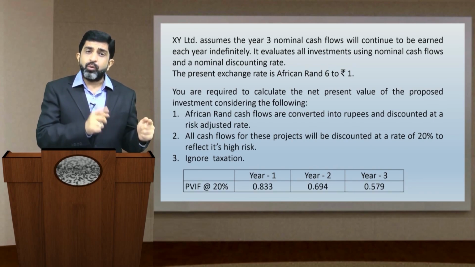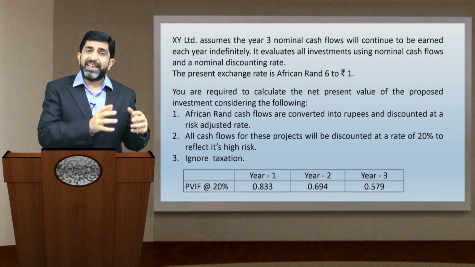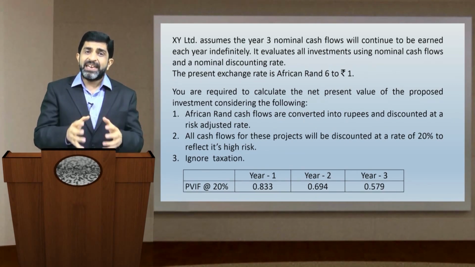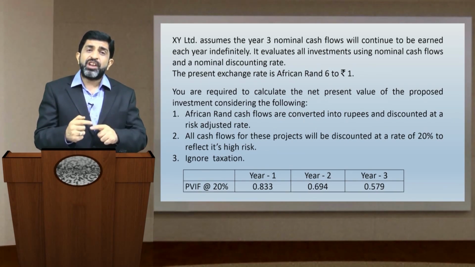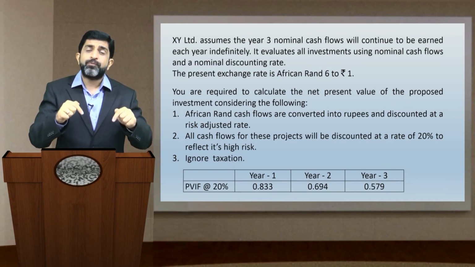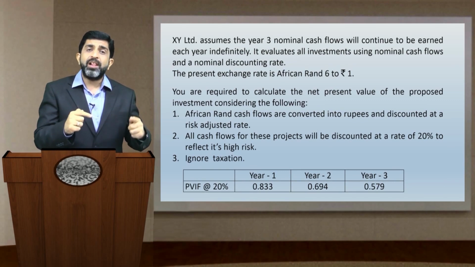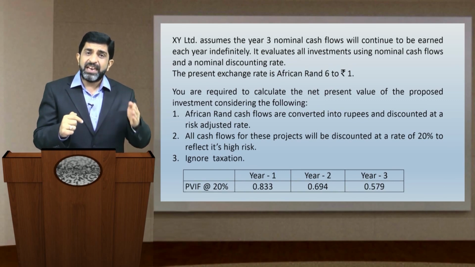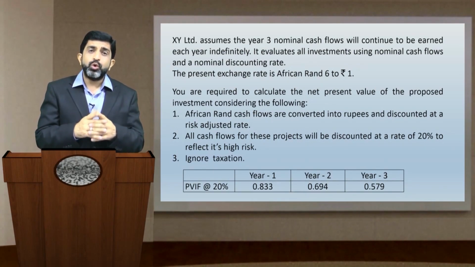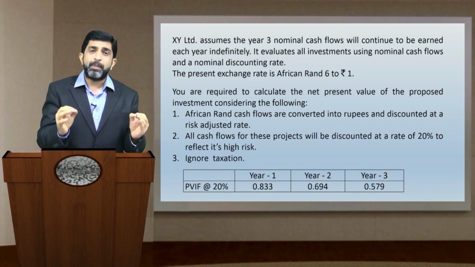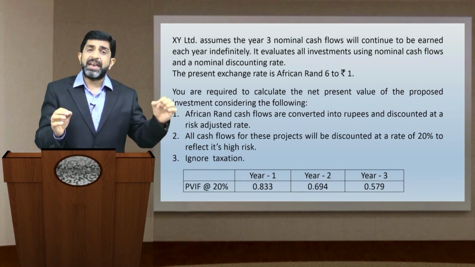If you want to convert all the future cash flows in African rand to Indian rupee, you would need the exchange rate between Indian rupee and African rand, not just for today, but for all the year ends. That is year end 1, 2, 3. For that purpose, you should apply purchasing power parity and determine FFR, that is fair forward rate.